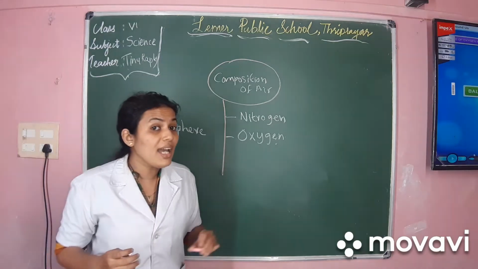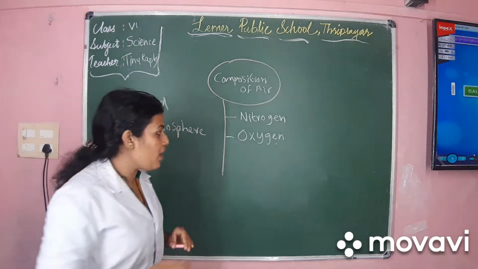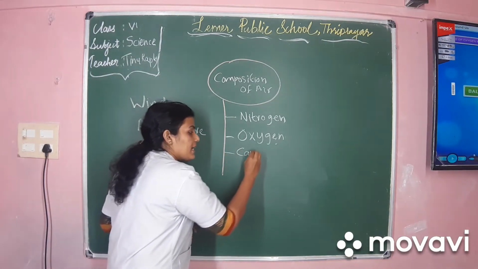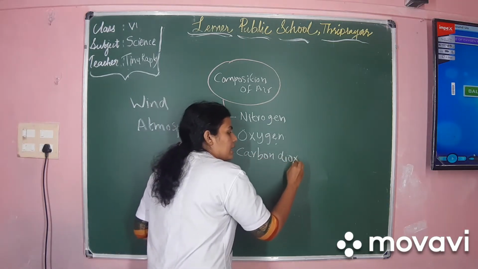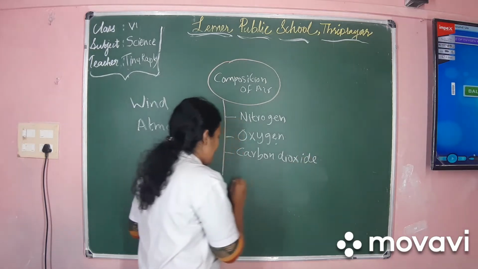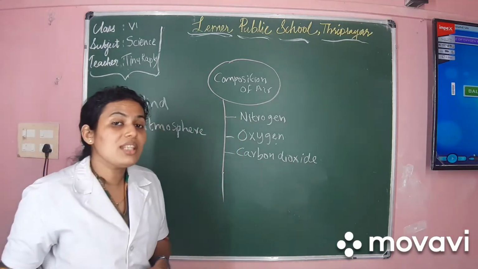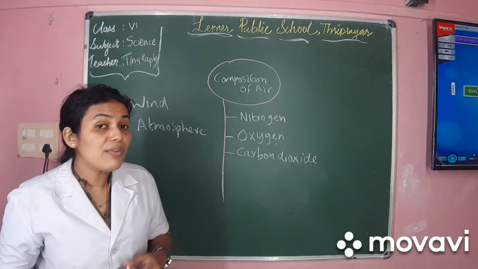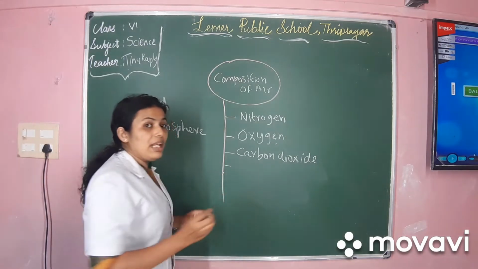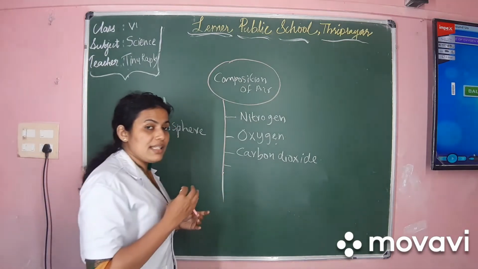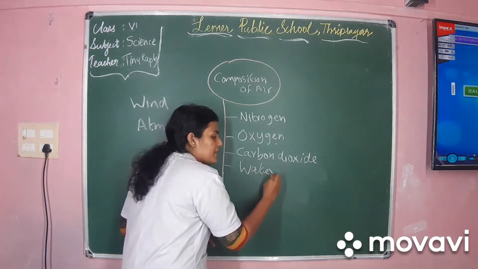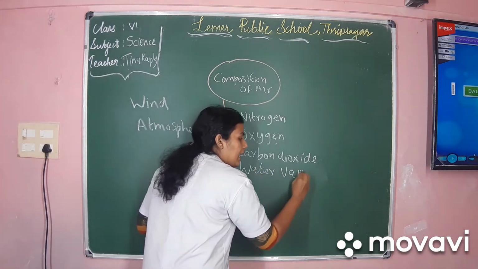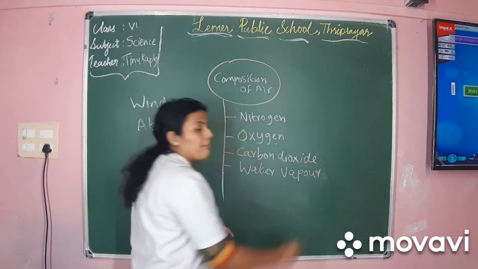Now which is the third gas? Yes, carbon dioxide, isn't it? So let's write carbon dioxide. Carbon dioxide is the third gas. Now which is the fourth thing? Yes, water vapor, isn't it? We feel humidity in our air, isn't it? So that is because of the presence of water vapor. The air contains water vapor as a component.